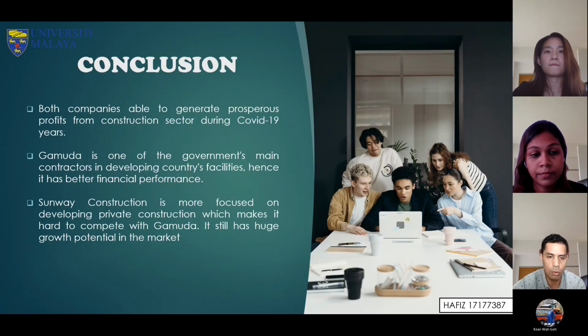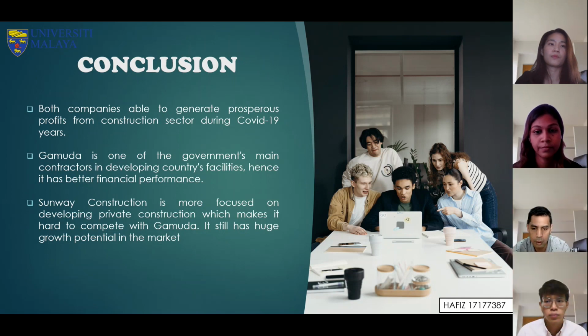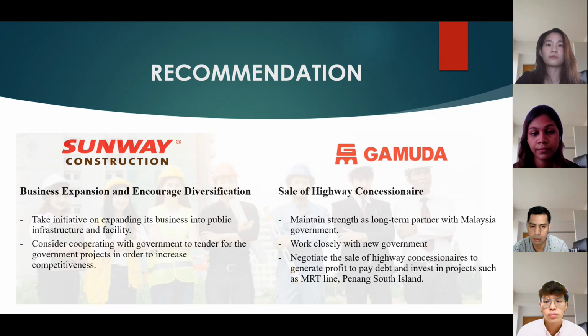So as a conclusion, both of the companies are able to generate prosperous profit from the construction sector during the COVID-19 years. Gamuda is one of the government's main contractors in developing the country's facilities, so it has a better financial performance, and Sunway Construction is more focused on developing private construction, whereas it is very hard to compete with Gamuda. However, it still has a huge potential to grow in the market. Next, I will pass to Kinwa.